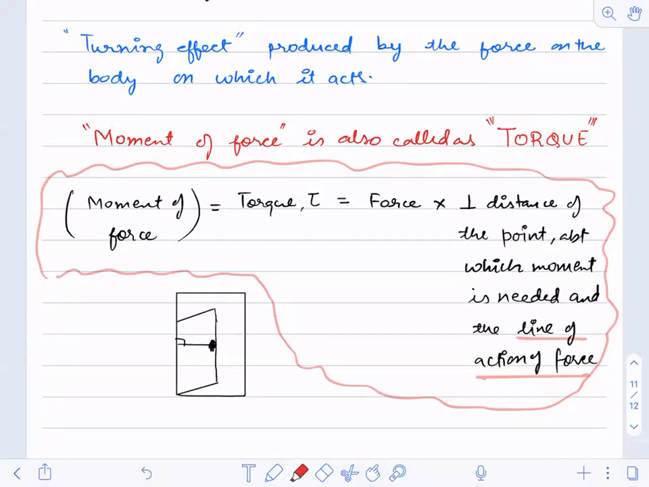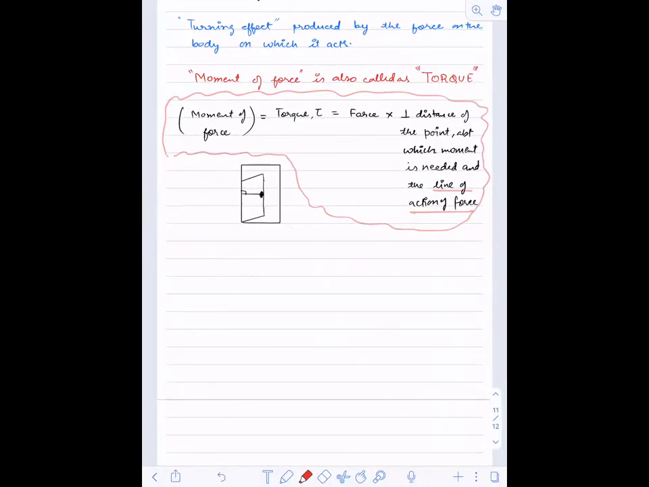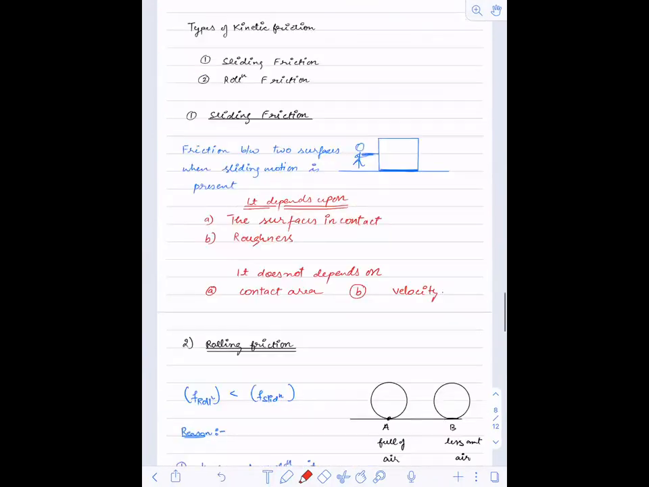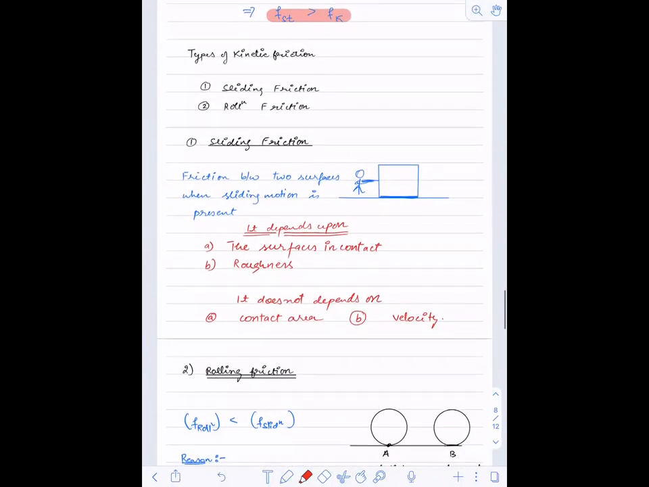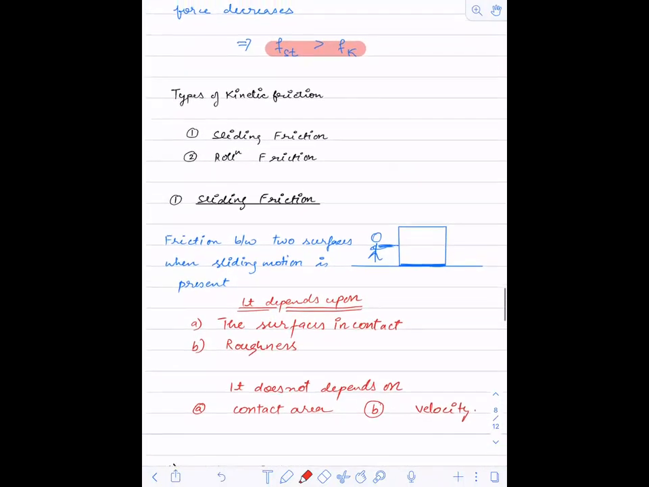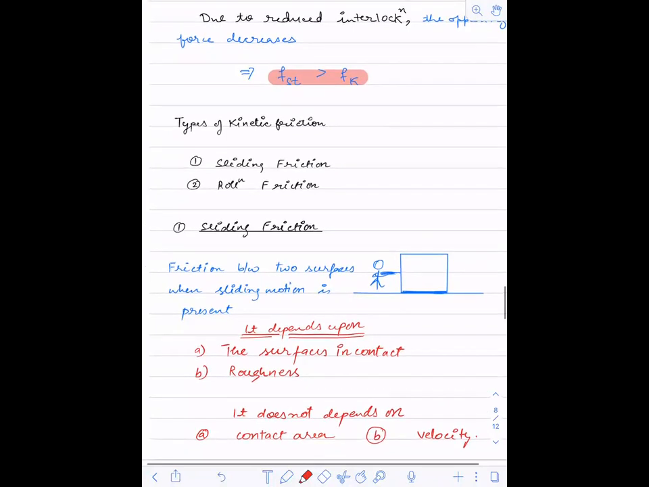Now you can take the slides, and in between if anybody has any doubt, you can ask.